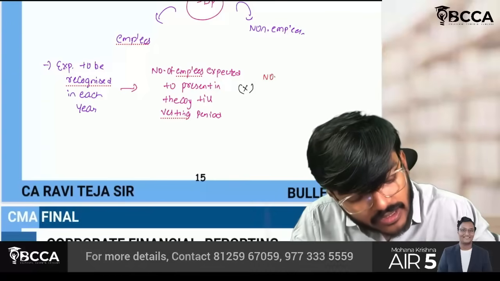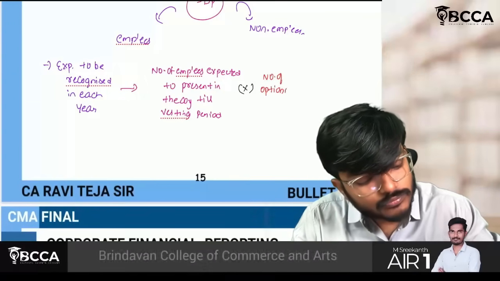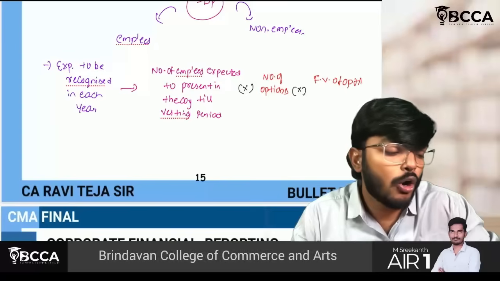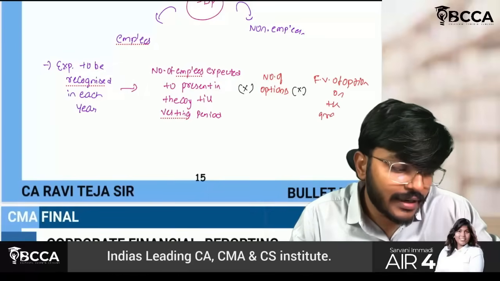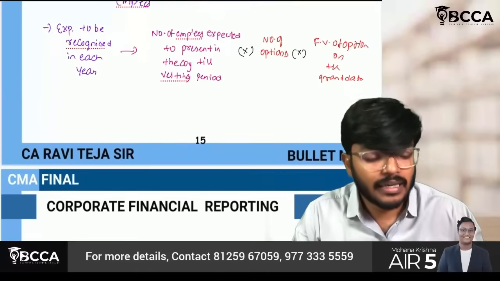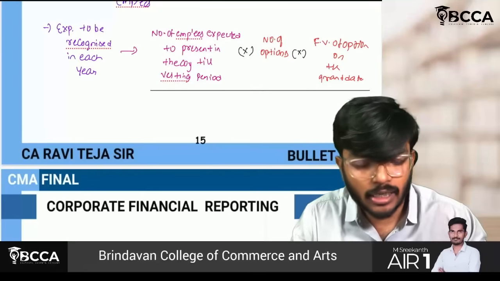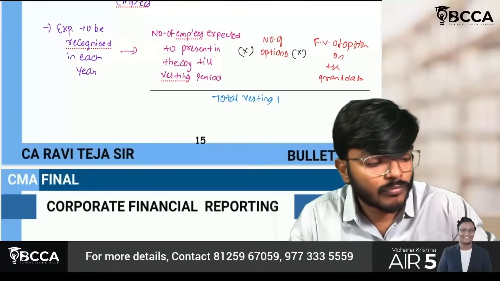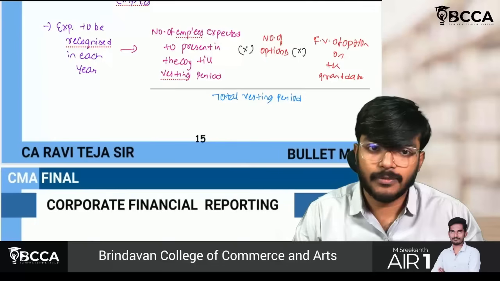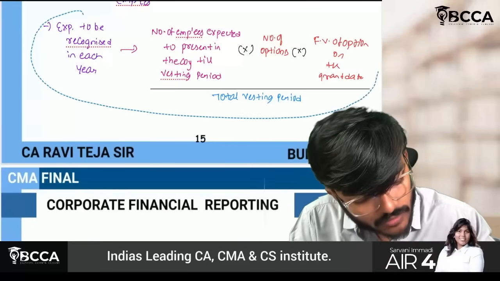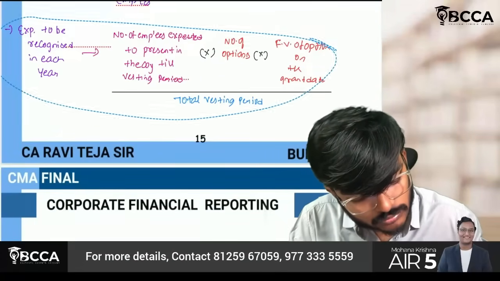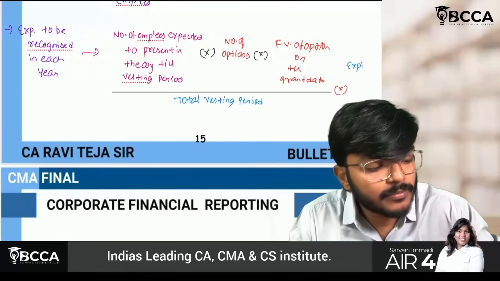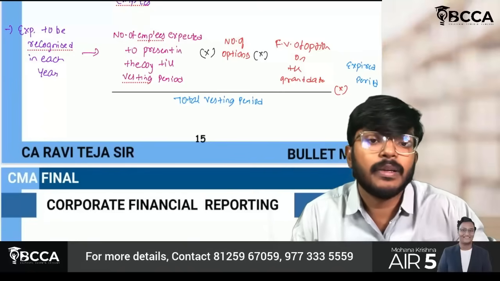So that should be multiplied with the number of options, and again multiplied with the most important, the fair value of option on the grant date, divided by total vesting period, into expired vesting period.